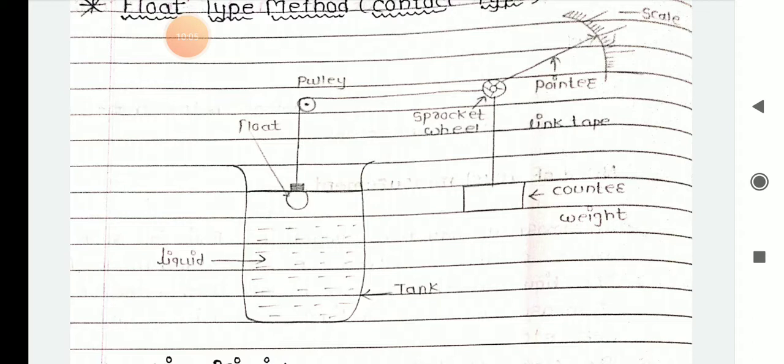This movement of the tape is connected to the sprocket wheel, and it indicates the level on the calibrated scale, that is the maximum or minimum of the level measurement. How much liquid is available in the tank, it may be highest or it may be lowest. So this is the construction and working of the float type method.